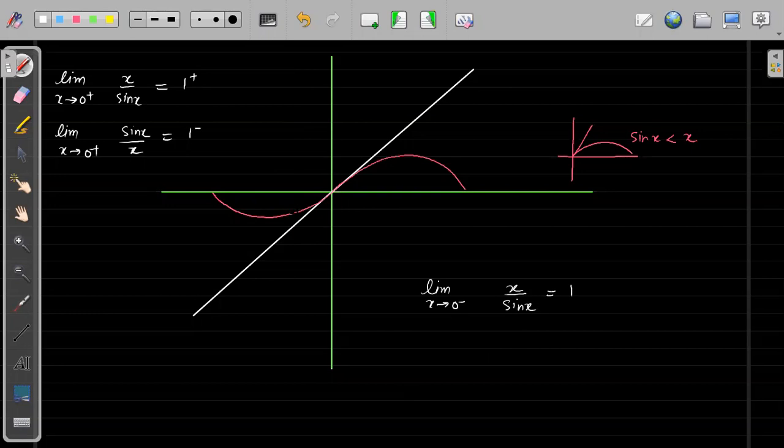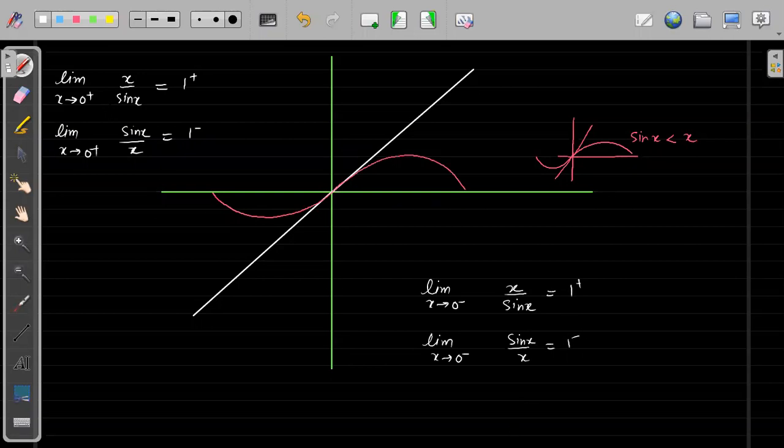Sin x will still be smaller in magnitude, right? So again, this will become 1 plus. Very good. Limit of x tending to 0 minus sin x upon x will be what, 1 plus or 1 minus? 1 minus, yeah, the minus sign will get cancelled. Very good.